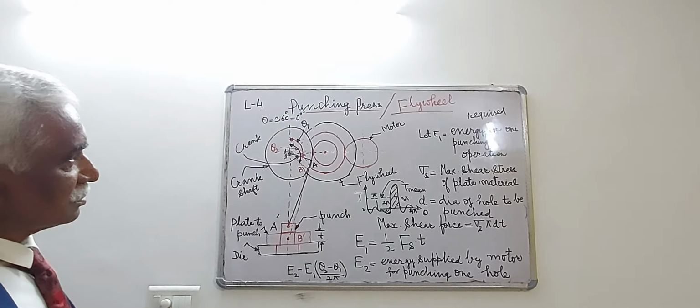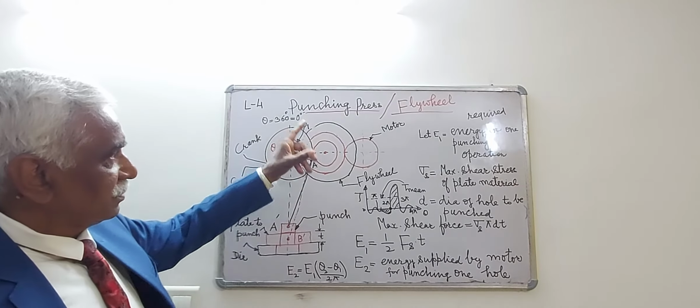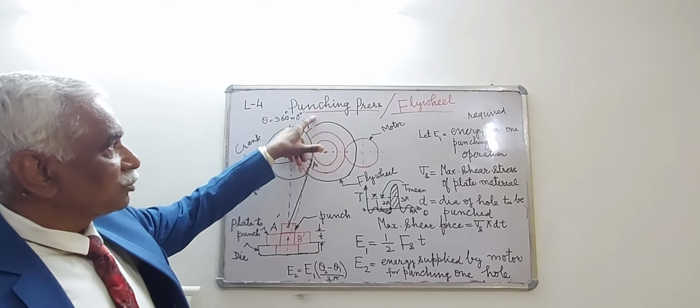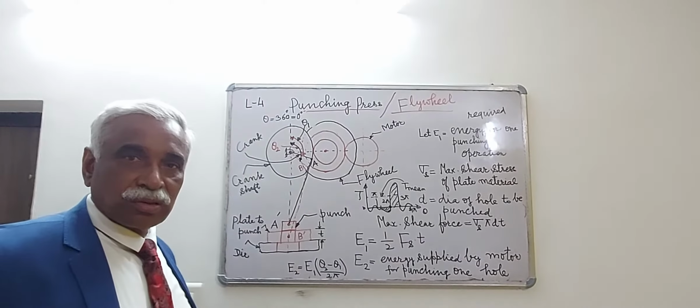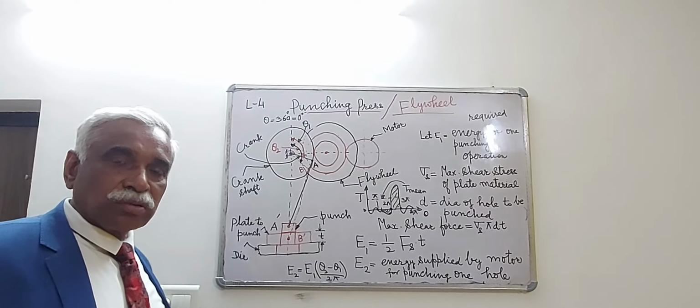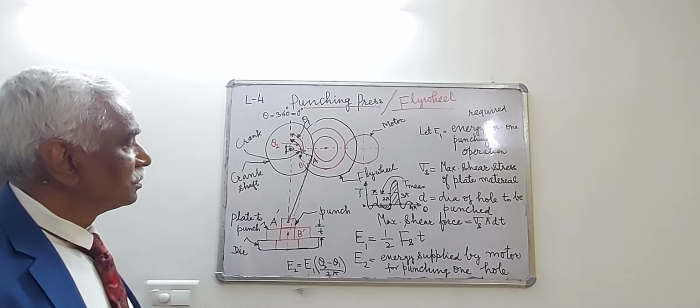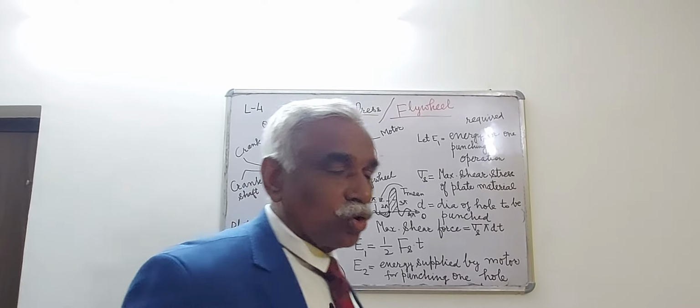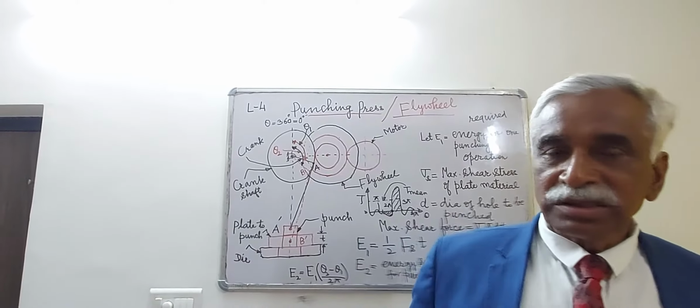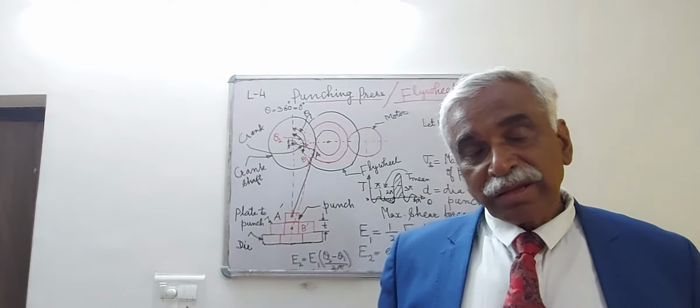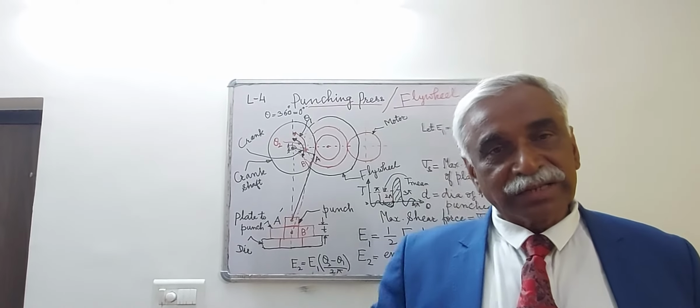I take the reverse case to that. In the case of a punching press or riveting machine, the input torque or the work done by the engine is constant, but the output torque is varying cyclically.